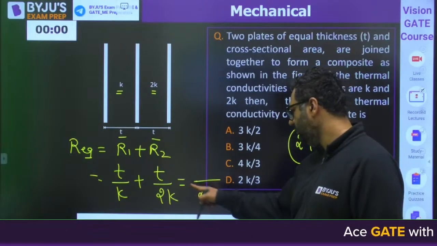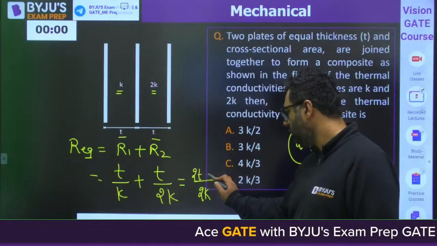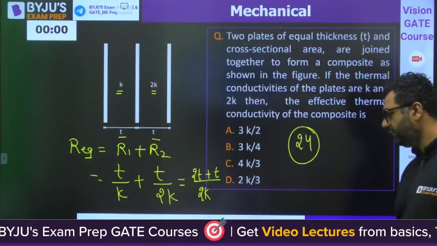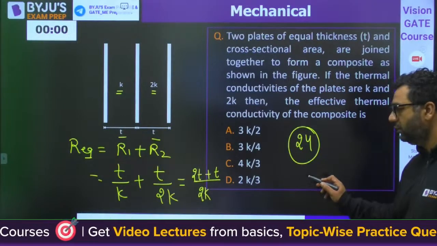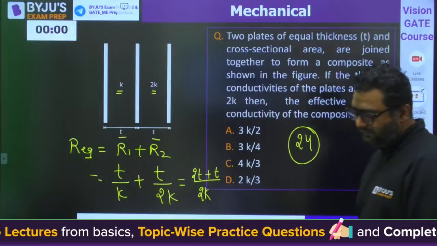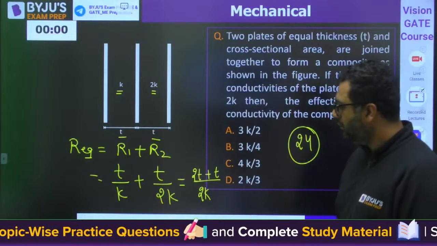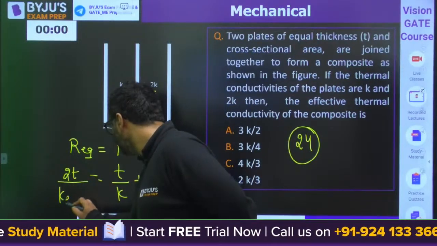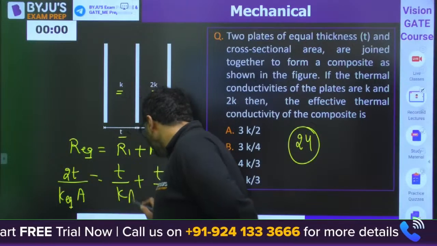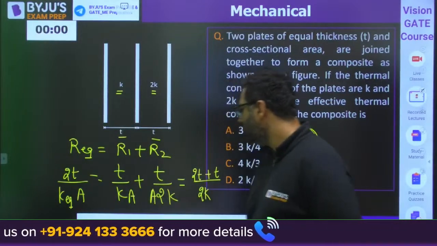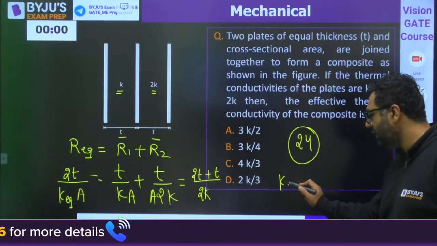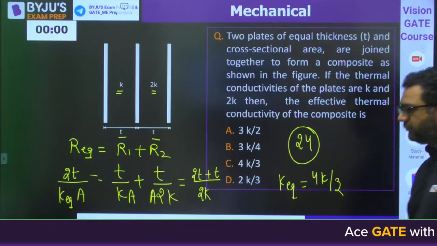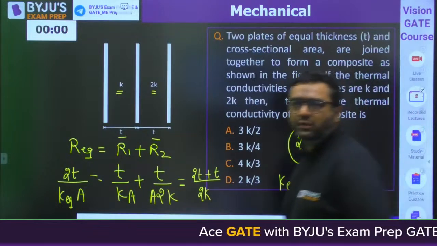So what are we getting? This will be 2T by K equivalent. Area will get cancelled out. So from here you need to find out the K equivalent. I feel 4K by 3 should come.